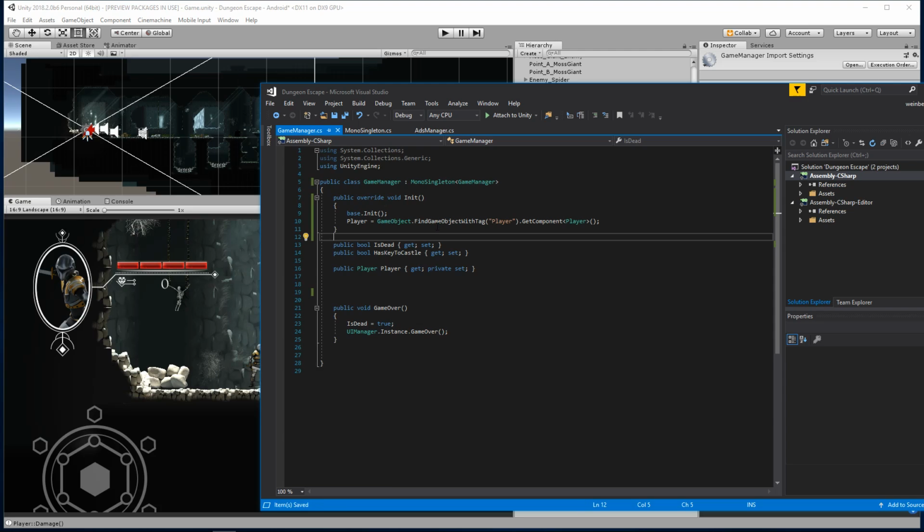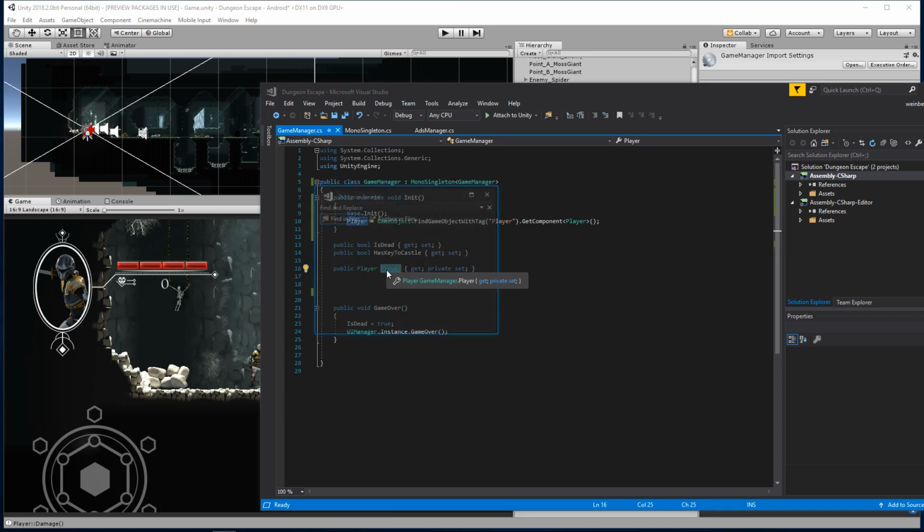I'll probably be creating a YouTube video on how to create your own mono singleton, because it's an awesome design pattern. Currently our game manager is responsible for determining if we're dead and if we have a key to the castle, which was for Course 3. It's going to be a little changed in the actual game, but this was just to give you an example of how you can create some sort of inventory. And then here we have a reference to our player. I'm not sure why I have this.